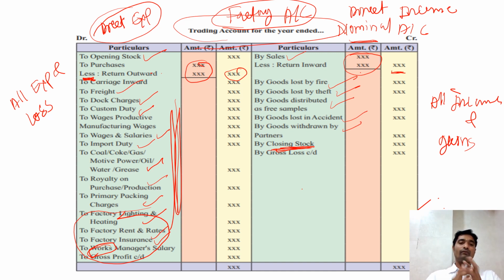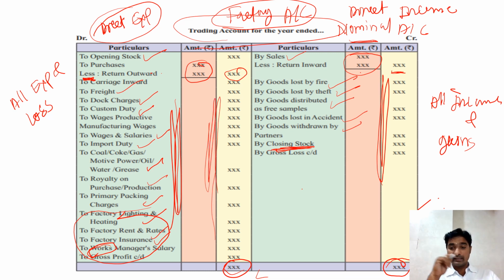So this is the format of your trading account. It is not necessary that all items should come to the trading account. Out of this, some items are given in the questions, and on the basis of that the trading account is prepared. After that, as I said, how the gross profit is calculated: when your credit side total is more than debit side, we do the credit side total first, then the same total is taken on the debit side, and from that the items given on the debit side are deducted, and whatever difference we get is called gross profit carried down.